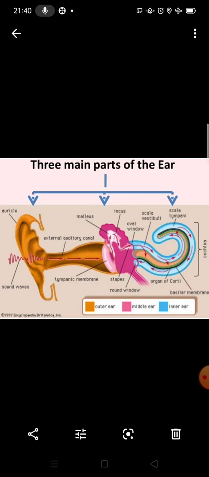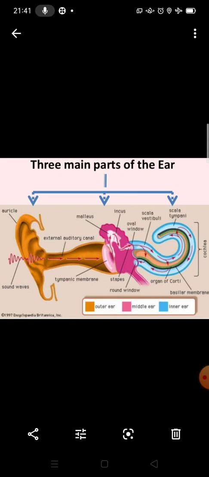The stapes vibrates the membrane window of the cochlea and makes the fluid in the cochlea move. With the help of the cochlea, this pressure vibration is changed into an electrical signal, and this electrical signal reaches the brain, and the brain processes the information from the ear. So, simply, if we talk about the functioning of the ear, listen carefully.